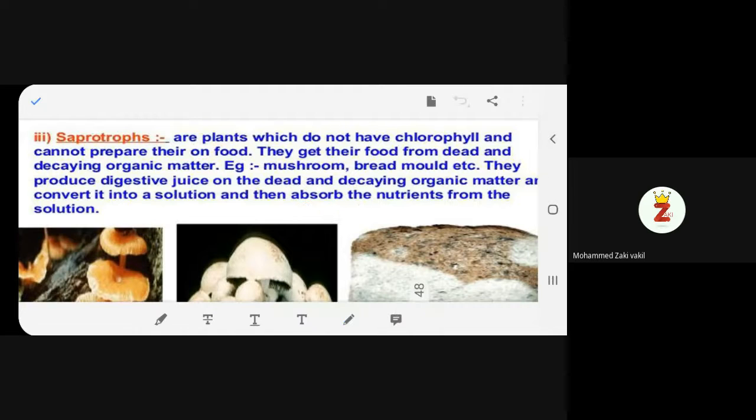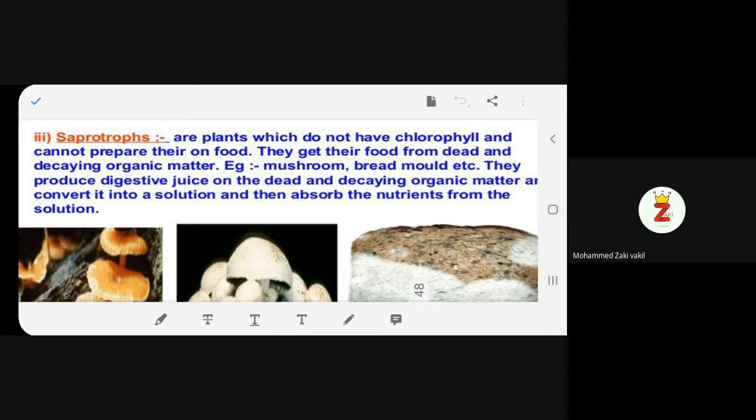So what are saprotrophs? As we have learned, they cannot make their own food because they don't have chlorophyll. This much you agree? So how do they survive? How do they get their food? So they get their food from dead and decaying organic matter. What are the examples? We have already discussed. It's mushroom, bread mold, etc.